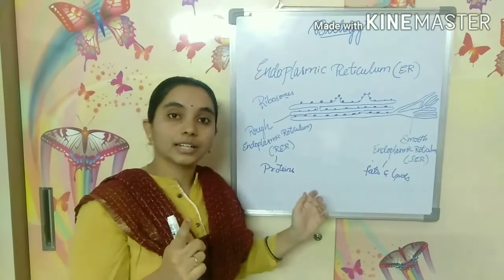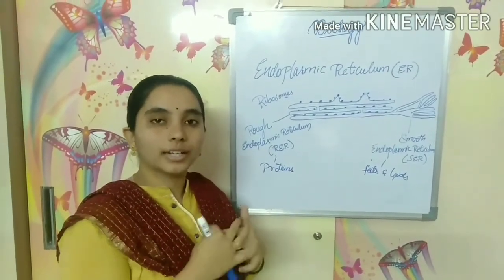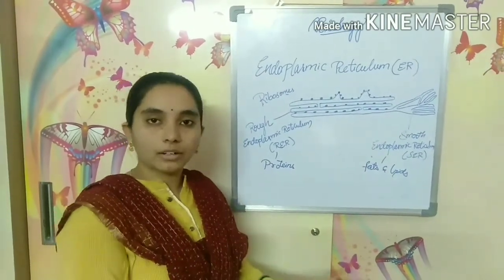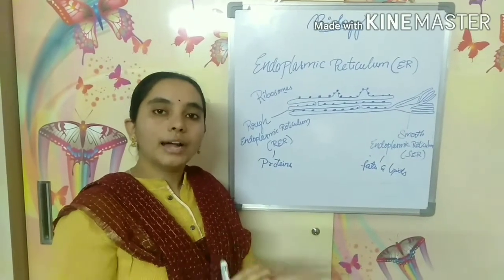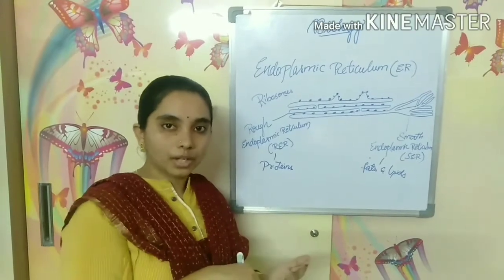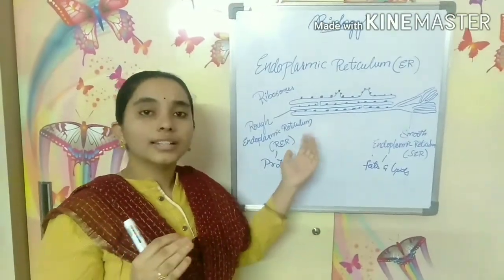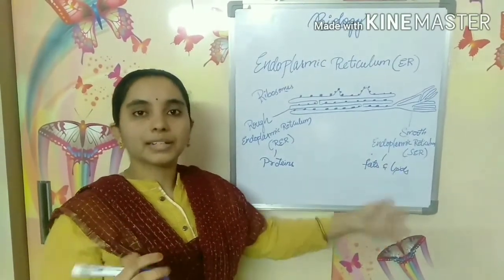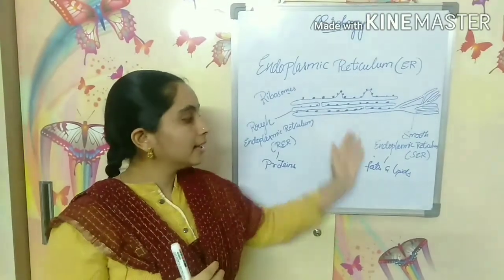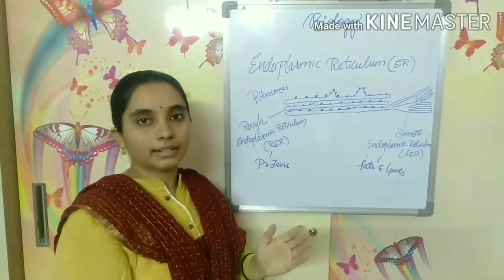The first function is that it acts as the passage or the network for the transport of materials from one part of the cell to another part of the cell, and from the cytoplasm to the nucleus also. When these proteins, fats and lipids have to be transported to the nucleus, they all pass through the endoplasmic reticulum and then enter the nucleus.